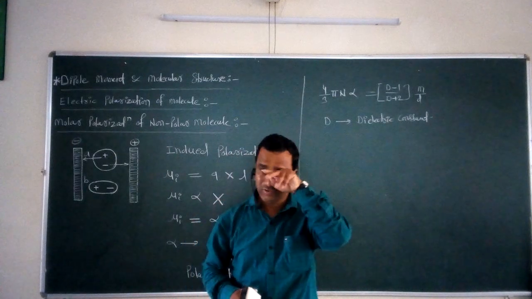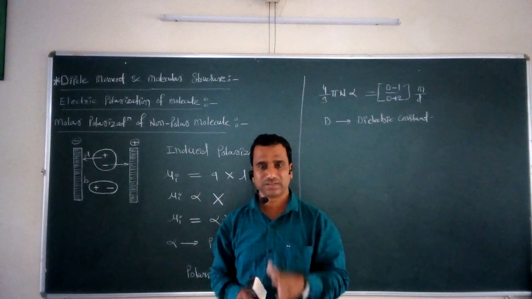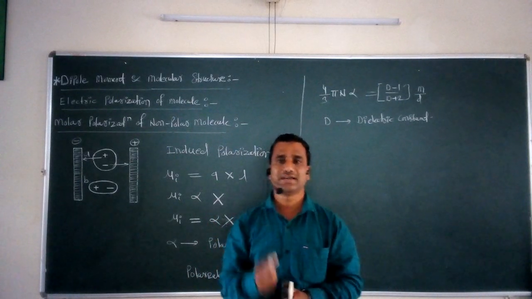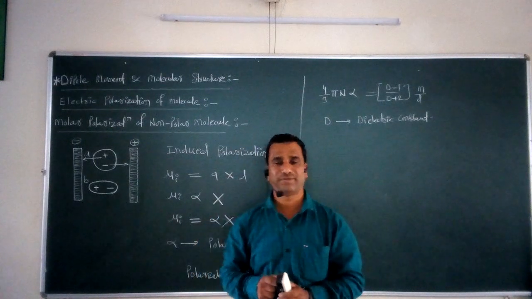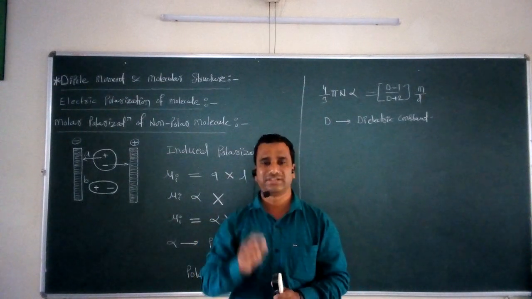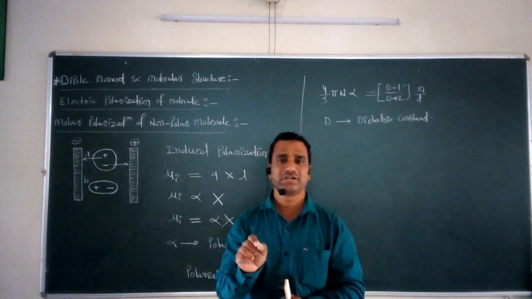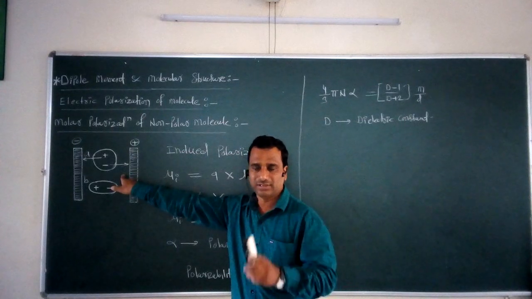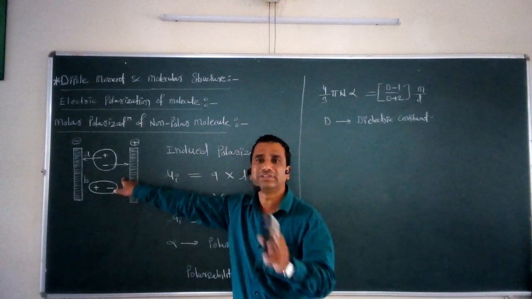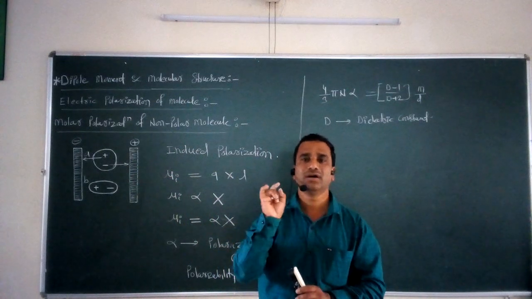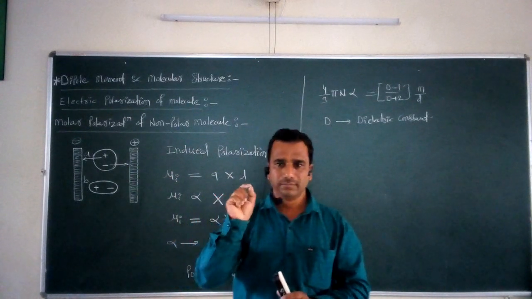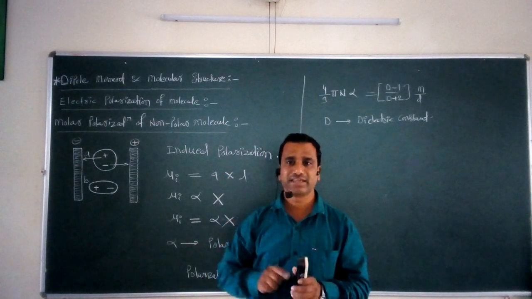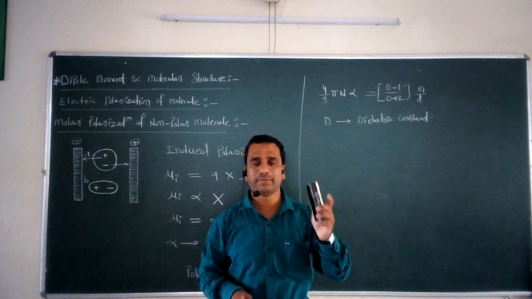Now the question arises, what is meant by this dielectric constant? It is very simple. This dielectric constant is defined as a ratio of electric capacitance of a capacitor when filled with the sample substance to that of the electric capacitance of a capacitor when it is empty. That particular ratio is called the dielectric constant of a particular medium.